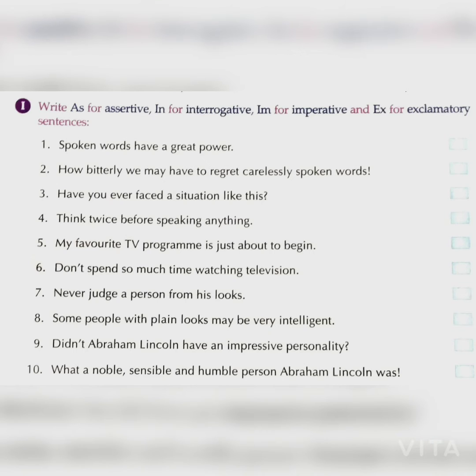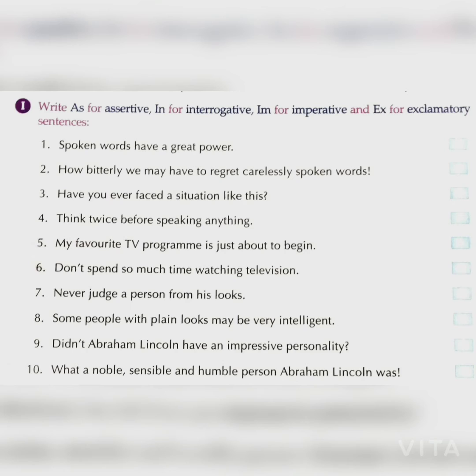Let's practice a few questions. Identify whether the following sentences are assertive, interrogative, imperative or exclamatory sentences. Question number 1. Spoken words have a great power. This sentence is stating something, so it is an assertive or declarative sentence. Question number 2. How bitterly we may have to regret carelessly spoken words. This sentence is expressing a feeling, so it is an exclamatory sentence.